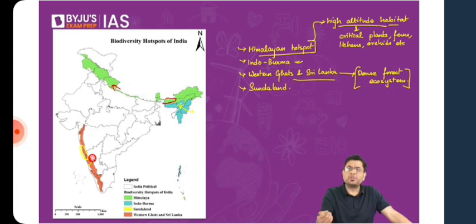You have a forest ecosystem. In a dense forest, what will you have? A lot of various different leaves, etc., which will keep on falling. As a result of that, you will have a lot of insects.